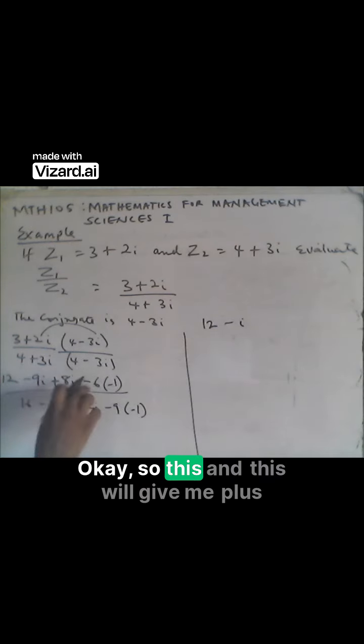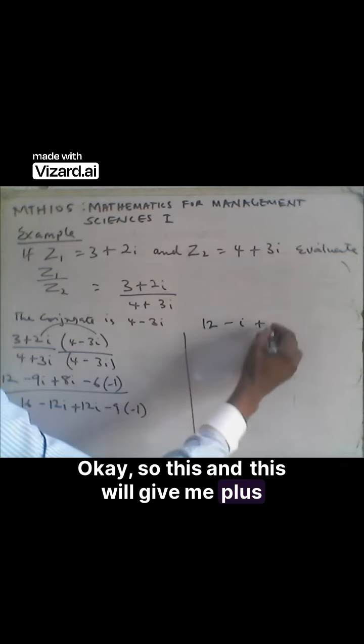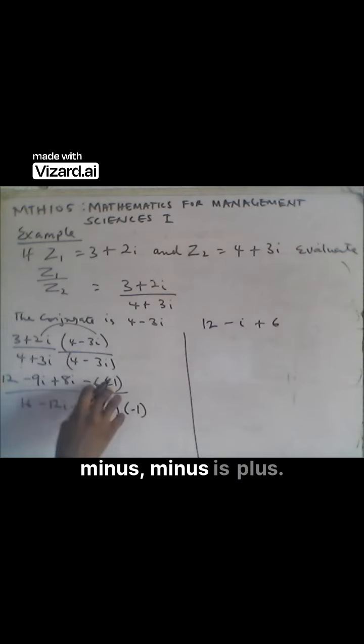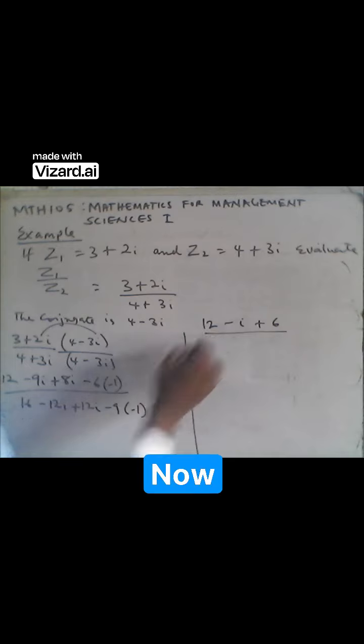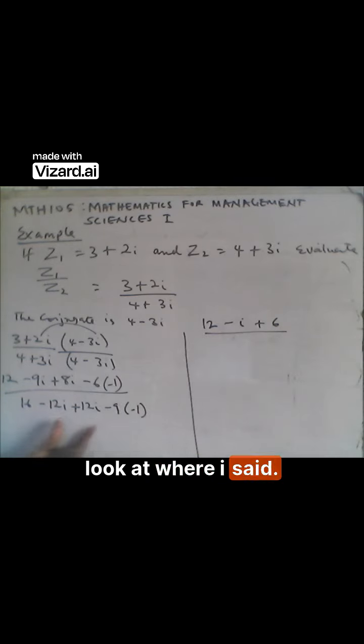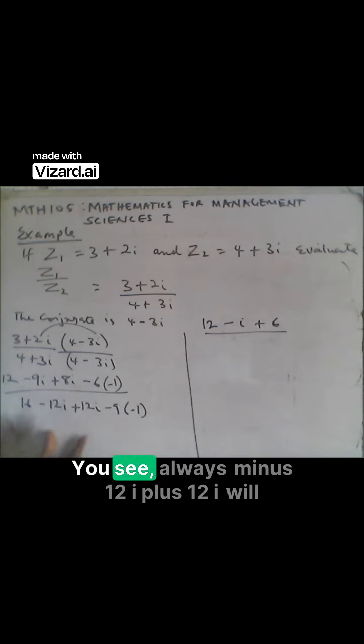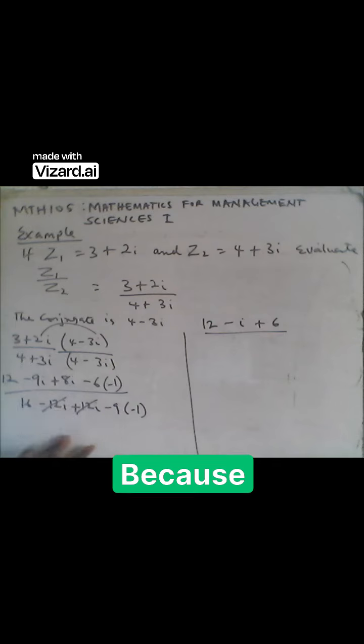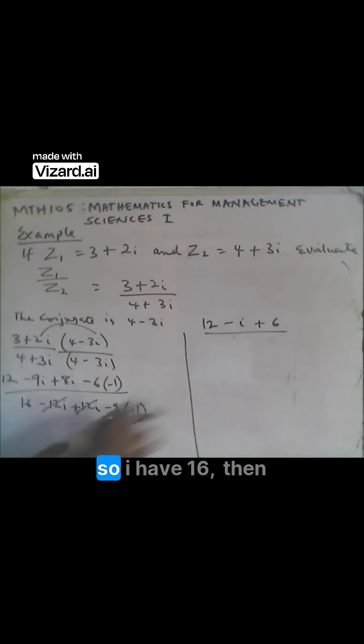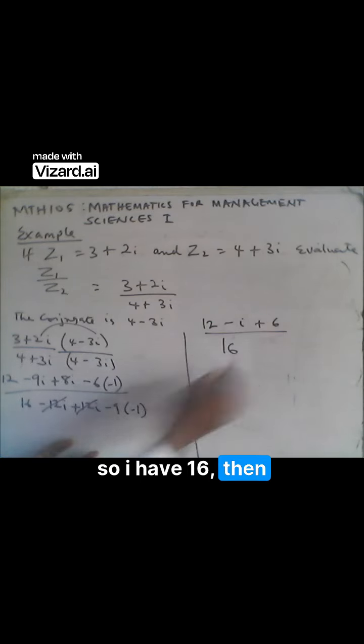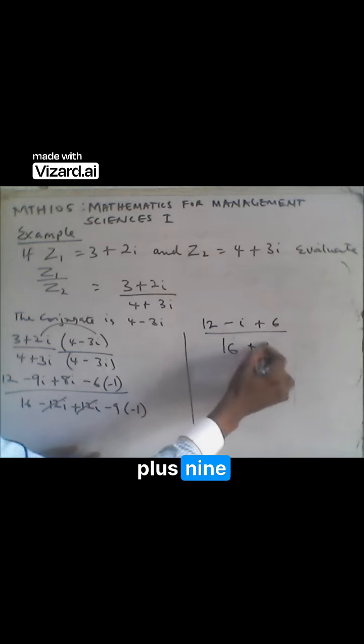Okay, so this and this will give me plus 6, because minus is plus, and all over. Now look at where I said these two will resolve themselves. You see, minus 12i plus 12i will always cancel, because it will give me 0. So I have 16, then finally plus 9.